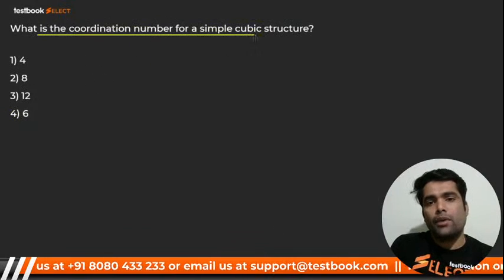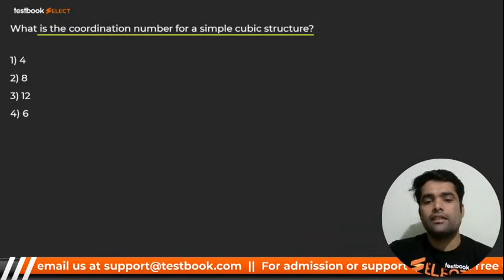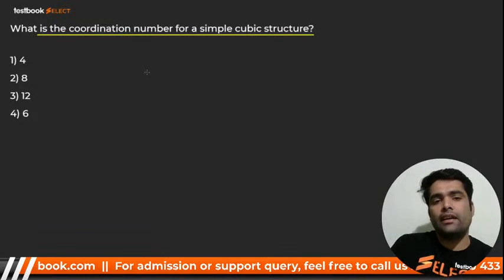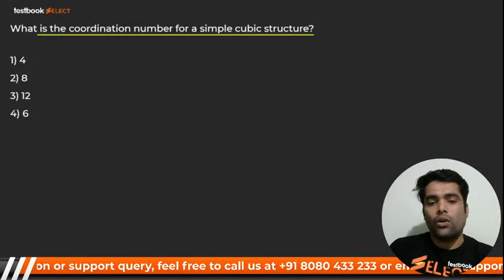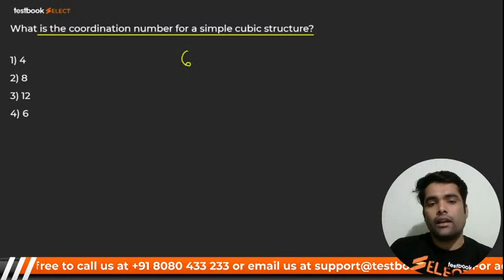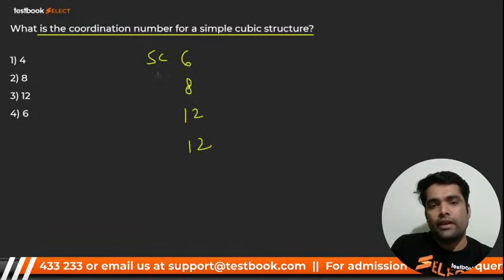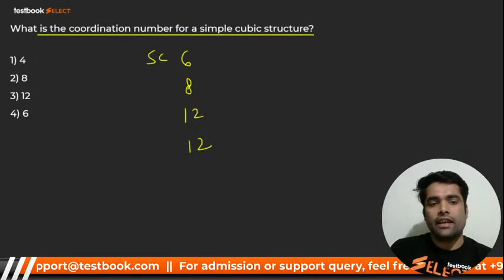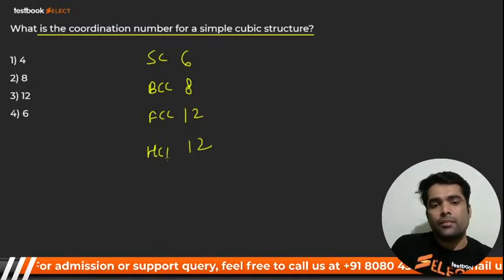What is the coordination number of simple cubic structure? That I have already explained yesterday, my dear. Coordination numbers are 6, 8, 12, 12: 6 for simple cubic, 8 for BCC, 12 for FCC, and 12 for HCP, right?